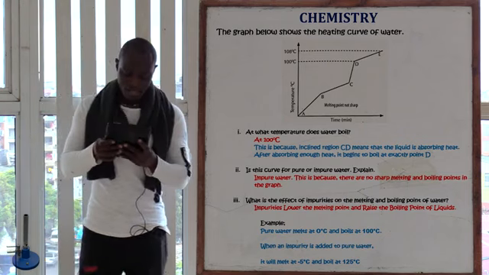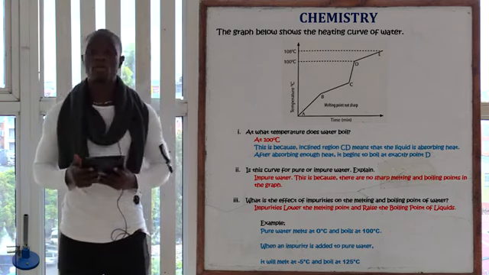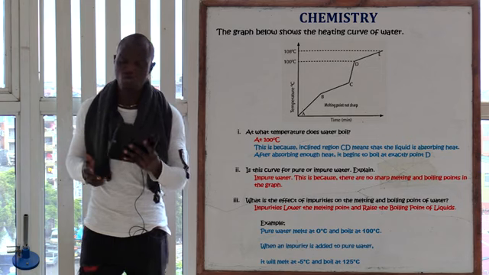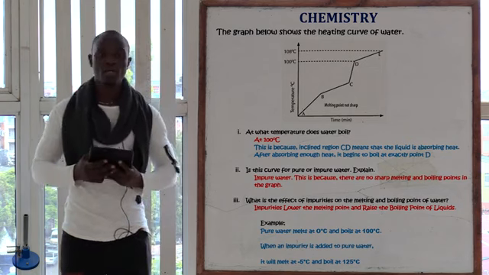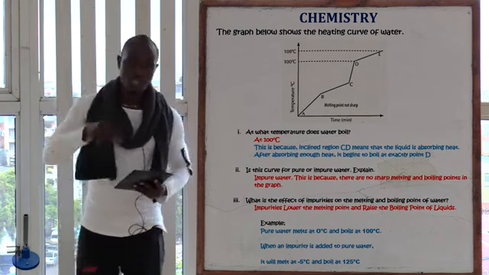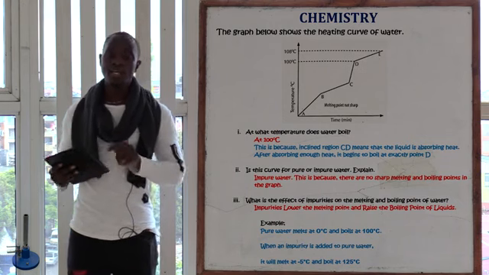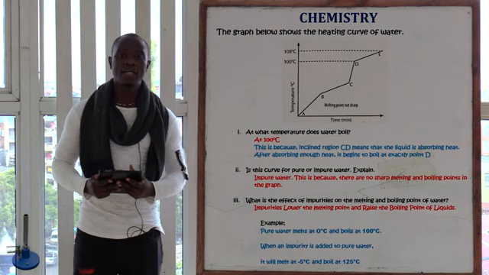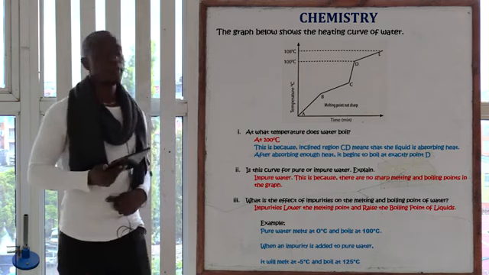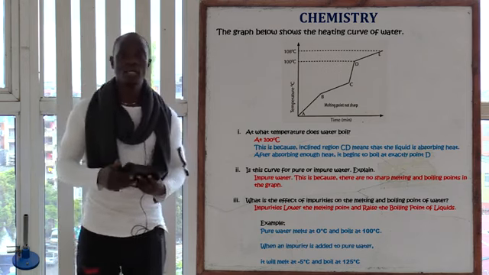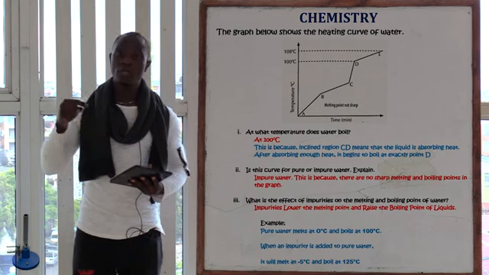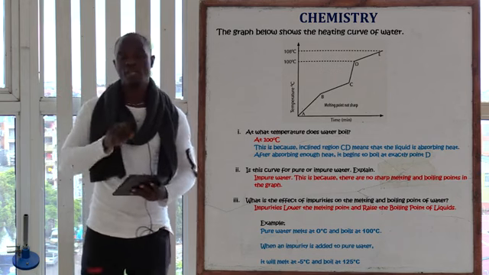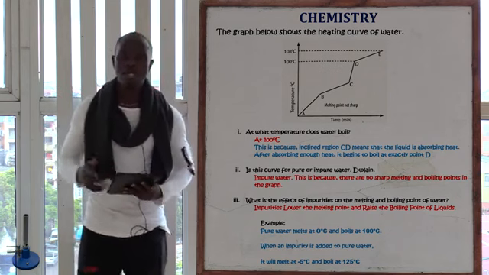So Roman 3 is asking, what is the effect of impurities on the melting and boiling point of water? This is simple. If we add impurities to water, the impurities lower the melting point and raise the boiling point. So that's what happens with impurities. Impurities in anything will always lower the melting point and will always raise the boiling point.